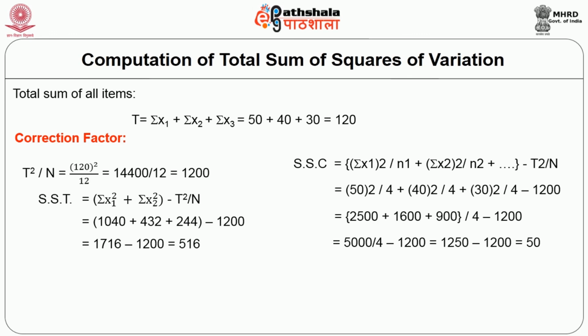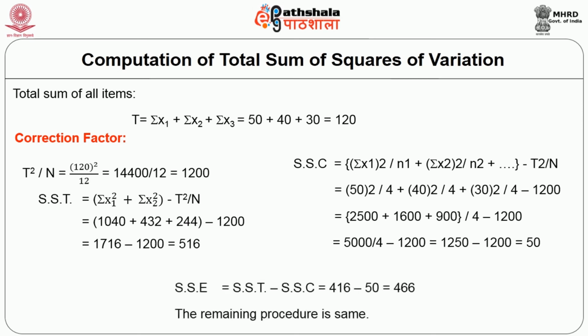SSC is equal to (Σx1)²/n1 + (Σx2)²/n2 + (Σx3)²/n3 minus T²/N. That is equal to 50 squared by 4 plus 40 squared by 4 plus 30 squared by 4 minus 1200, equal to 5000 by 4 minus 1200, equal to 1250 minus 1200, equal to 50. Therefore, SSE is equal to SST minus SSC, equal to 516 minus 50, is equal to 466. The remaining procedure is the same as in the direct method.